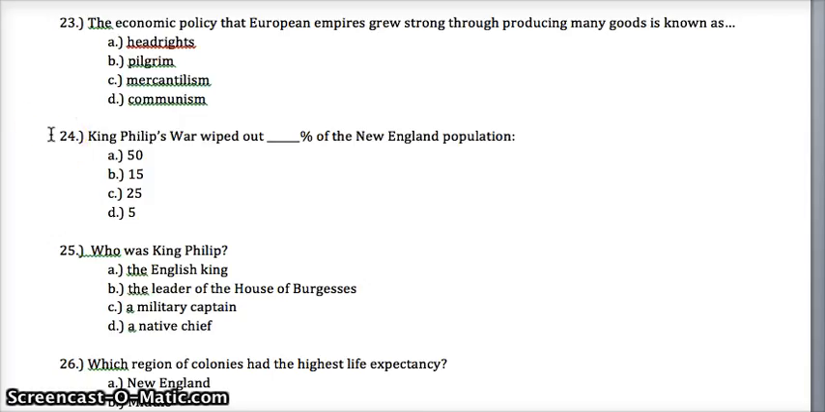24. King Philip's War wiped out blank percent of the New England population. Was it 50%, 15%, 25%, or 5%? 25. Who was King Philip? Was it A, the English king? B, the leader of the House of Burgesses? C, a military captain? D, a native chief?